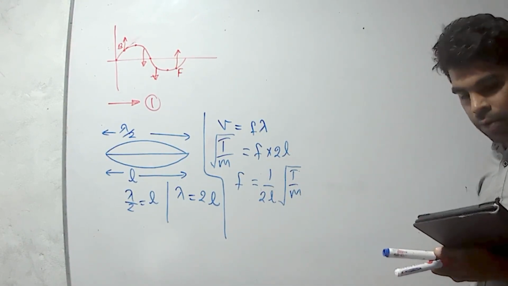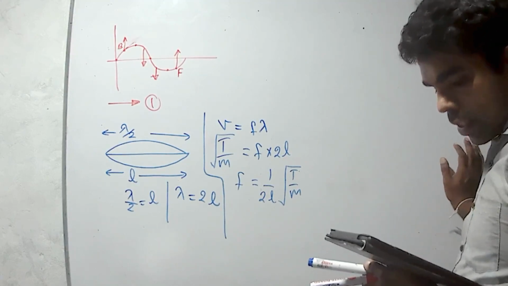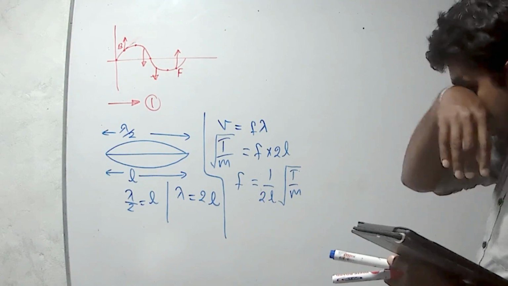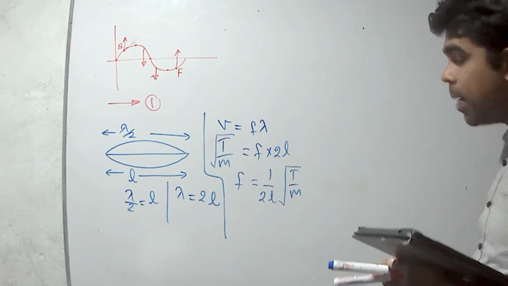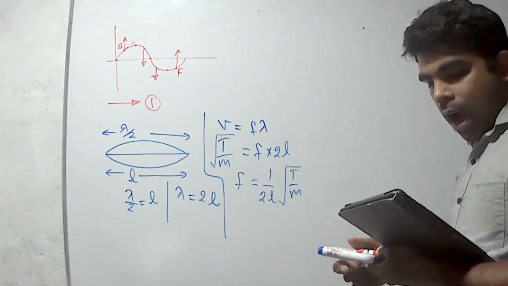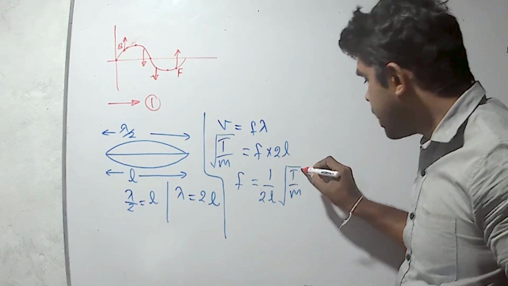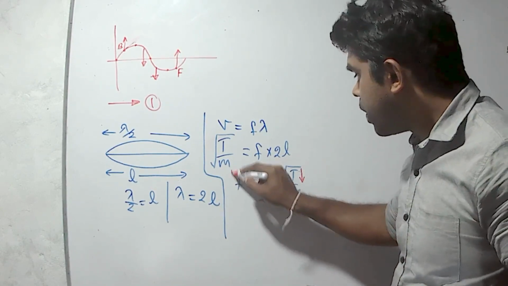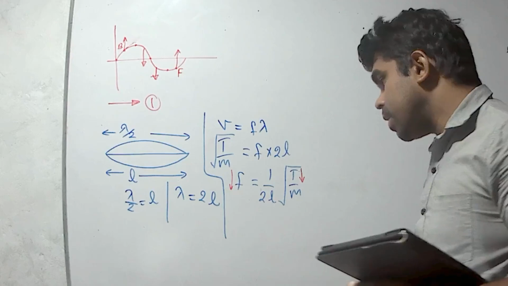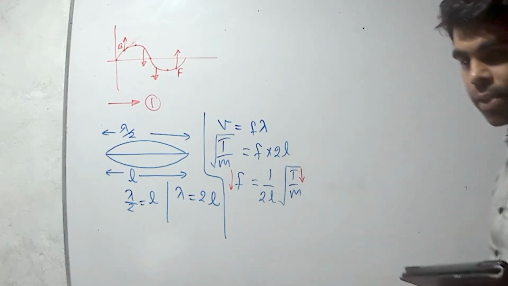Now you have to consider the given answers. The fundamental frequency could be doubled by: first statement, halving the tension. We know that when tension is decreasing, frequency should decrease, because there is a directly proportional relationship.